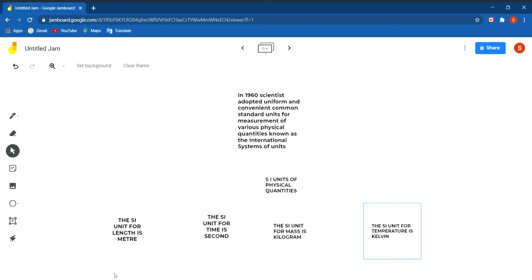The SI unit for length is meter. The SI unit for time is second. The SI unit for mass is kilogram. The SI unit for temperature is Kelvin. In our daily life, we use meter, kilometers, centimeters, and hours, minutes, or temperature in degree centigrade or Fahrenheit. But the SI units are as follows: length in meter, time in second, mass in kilograms, and temperature in Kelvin.